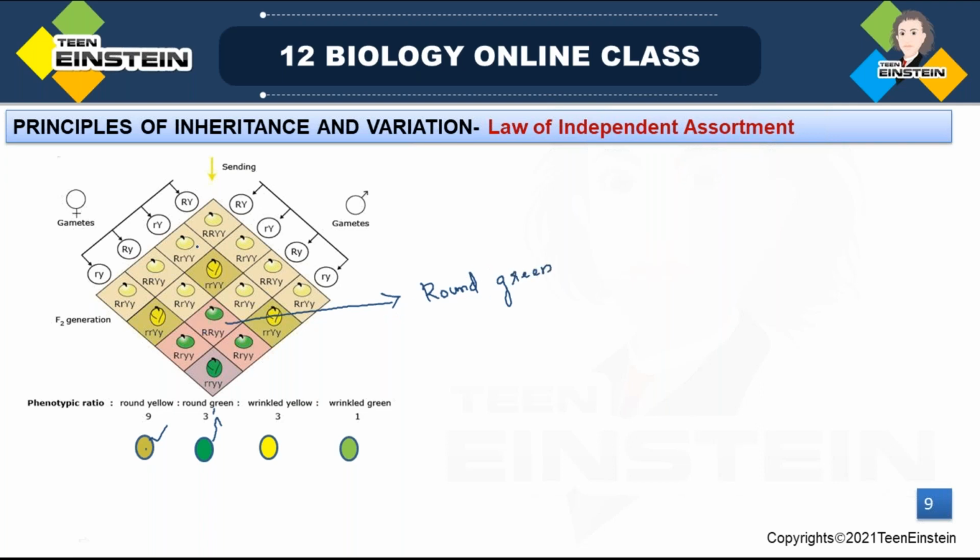Round green. See, we are selecting this one. How will we write the phenotypic expression? Here capital R is present, the dominant allele, so definitely it will be round. Then Y, both in homozygous dominant condition, so definitely it will be yellow color. So round yellow. See, next we are going to select this one.